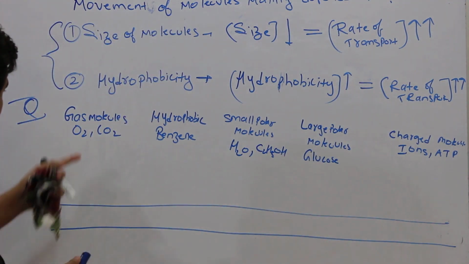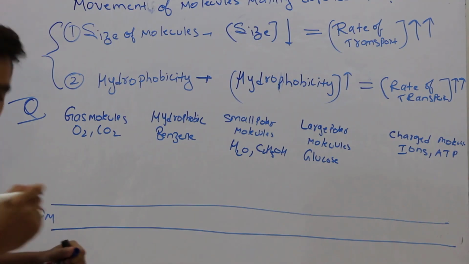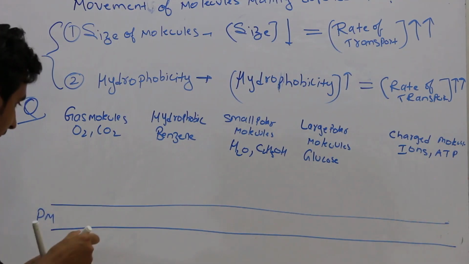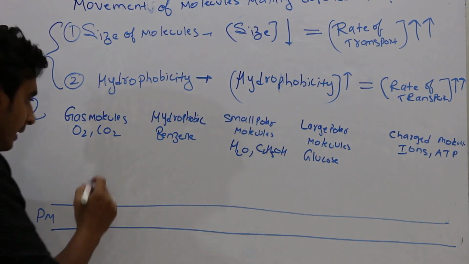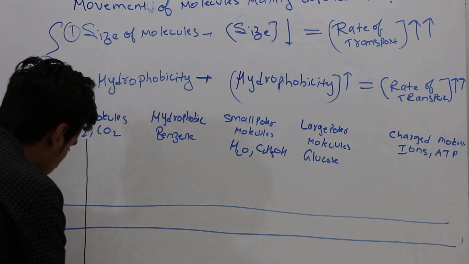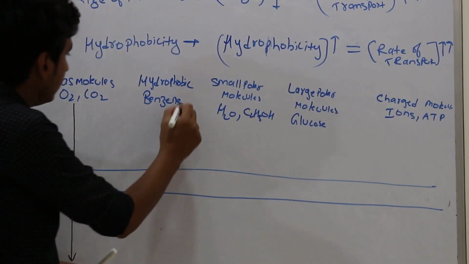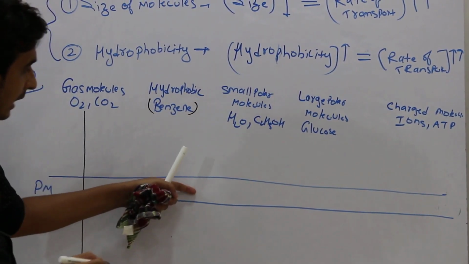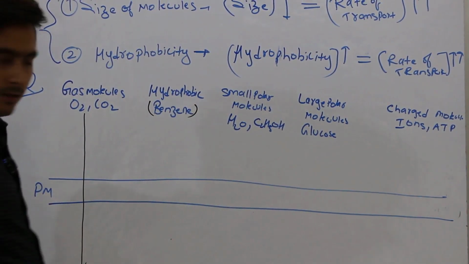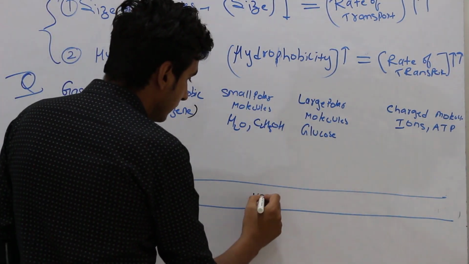Since it's a gas and the size is very small, it can easily cross the hydrophobic barrier, so it will move fastest. Then the hydrophobic molecule benzene can easily cross the hydrophobic barrier of this plasma membrane. This is a hydrophobic barrier.